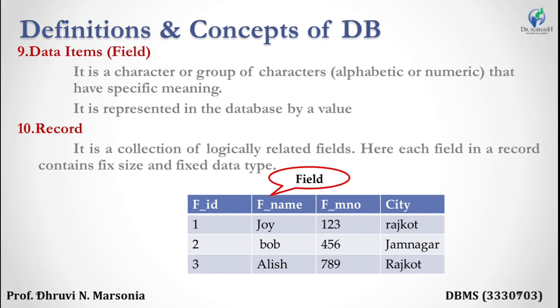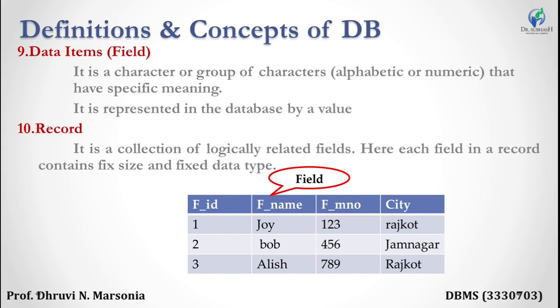Here F underscore name has a specific meaning, like faculty name. It is a group of characters. F underscore name is a group of characters having some specific meaning, like this field contains a faculty name. It is represented in the database by the value, that means faculty names like Joy, Bob, Alice. That is called a field.